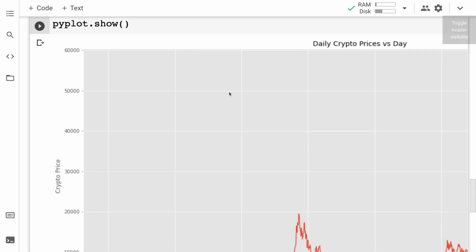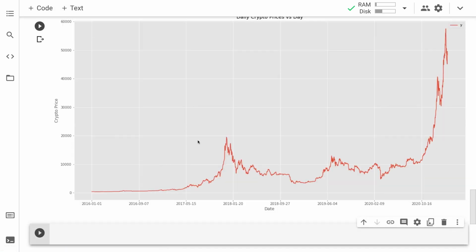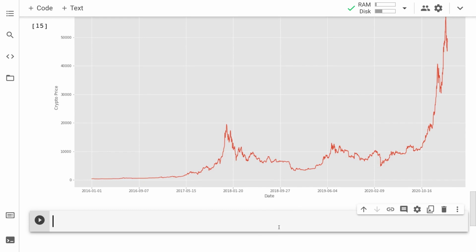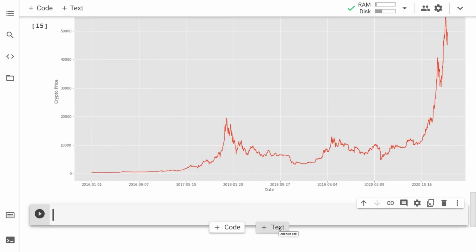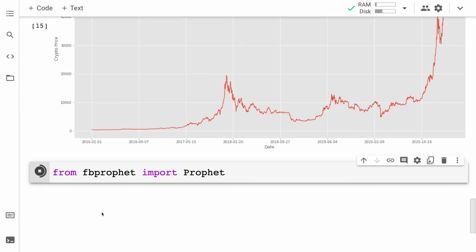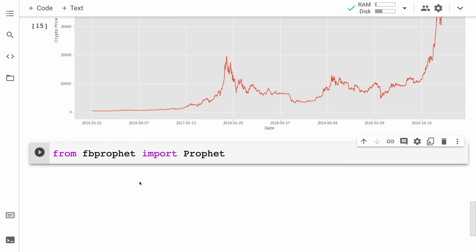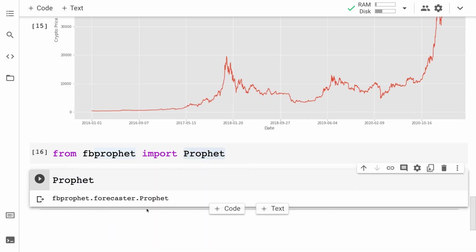All right, so first steps first, let's hop back into our project and let's make a new code cell. Before we can use Prophet, we do have to import it. So we are going to import from fbprophet the Prophet class, and we can just refer to it by its name, Prophet. Then we can run that code cell, and just like that, we'll be able to use this Prophet class. For example, I could paste it for you, and here we go. We can see that it's from fbprophet.forecaster.Prophet.